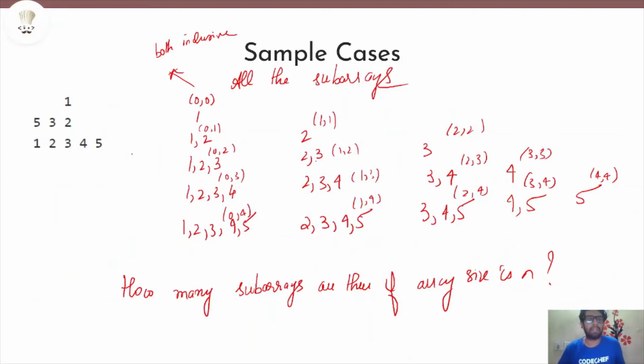Let's look at a few sample cases. Here we are given n, we are given b, and we are given a. And we need to look at all the subarrays having a length between 2 and 3.